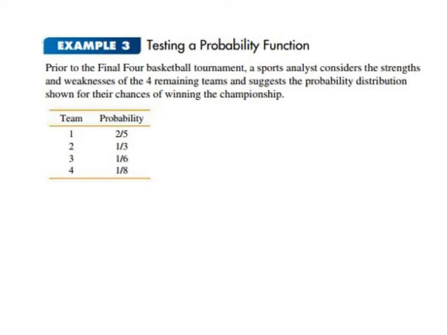The problem is, if you add those 4 probabilities, it doesn't come out to 1. It comes out to 123 over 120. So this is not a good probability function. Remember, for a function to be a probability function, the sum of all the probabilities must be 1.